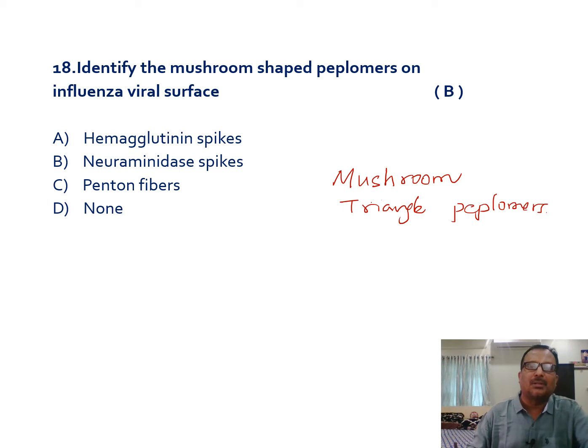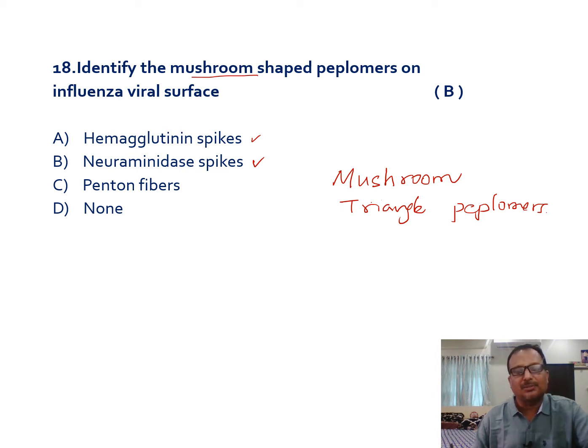The mushroom-shaped ones are neuraminidase spikes. Hemagglutinin spikes are the triangular ones on its surface. These hemagglutinin spikes are mainly useful for attachment of the virus. Through their sialic acid receptors, the virus can attach to the RBCs and cause hemagglutination.